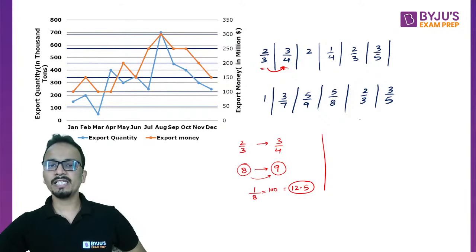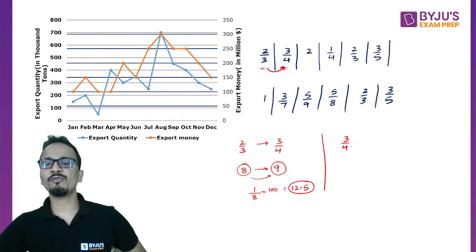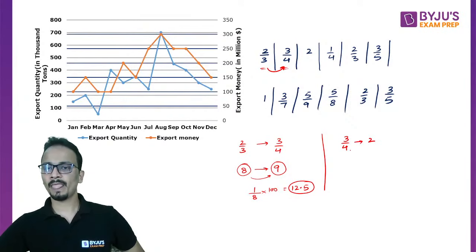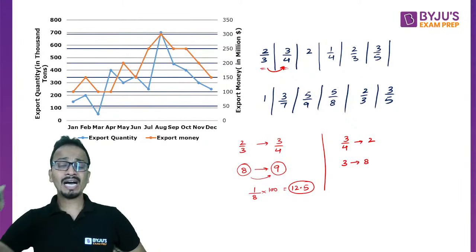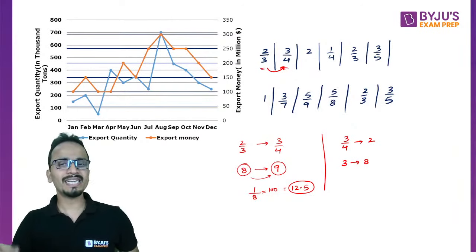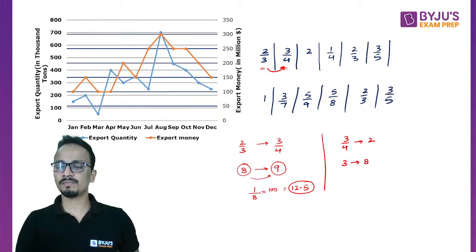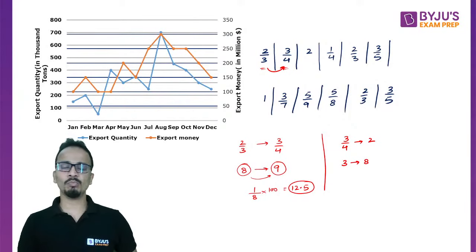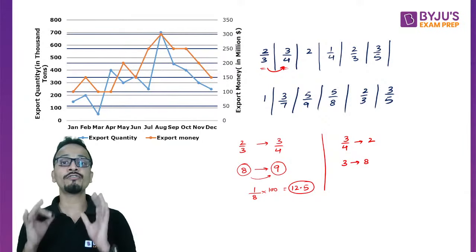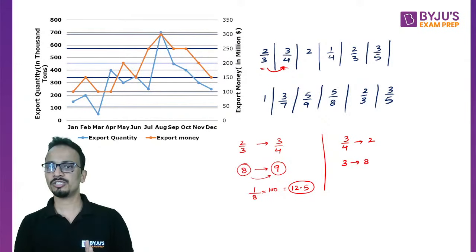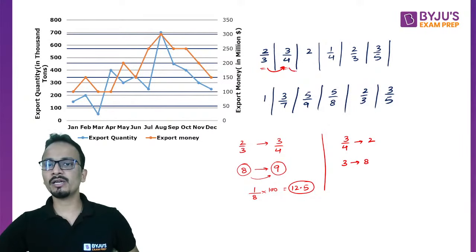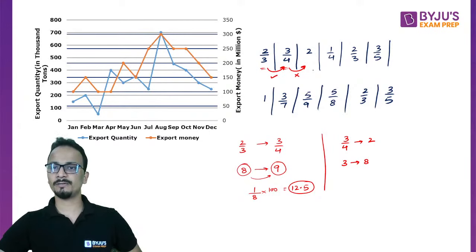Now for the second year, initial value is 3 by 4 and the final value is 2. Now do the cross multiplication. Initial value is 3, final value will become 8. अब 3 से 8 हो रही है value. Can I say double से भी ज़्यादा है? From 3 the value is changing to 8. It is basically getting more than double. All right, so more than double, that means there is a change of more than 100%. So this particular year will not be considered. I'll cancel this. Okay, I will consider this one.